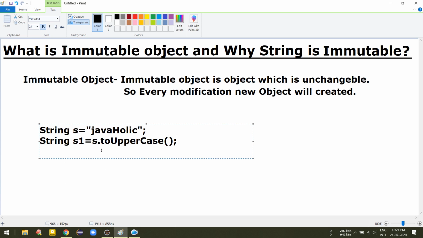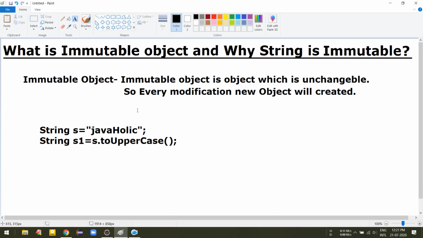In this case, the object that s is pointing to is not going to become uppercase.